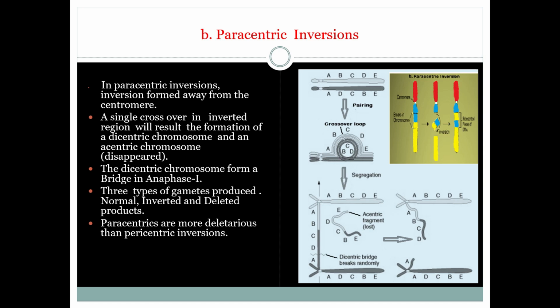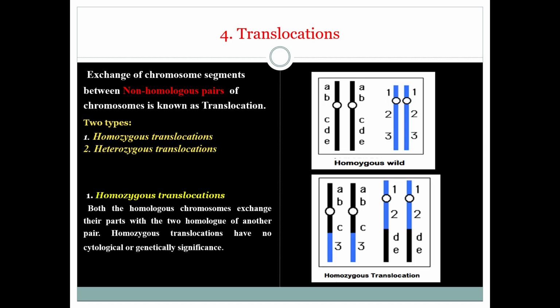Next one is translocations. The transfer of a segment of one chromosome to a non-homologous chromosome is known as translocation. These are of two types: homozygous translocations and heterozygous translocations. In homozygous translocations, both the homologous chromosomes exchange parts with the two other homologous chromosomes. These translocations have no genetic significance because they simply exchange their segments of equal size. You can observe in the second picture.